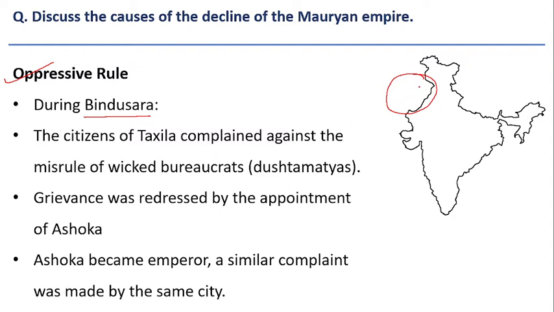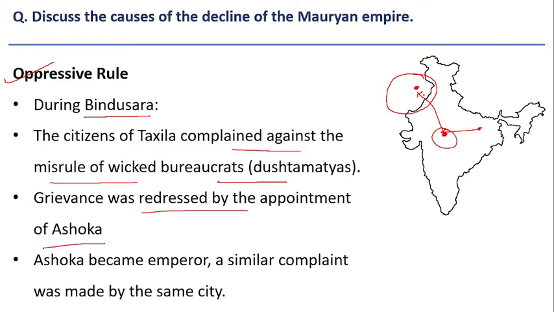During this time, the citizens of Takshila complained against the misrule of bureaucrats, the Dushtamatyas. When Ashoka was in the central part of India as Viceroy, Bimbisara sent Ashoka to Takshila to redress the grievances of the people. Grievances were addressed by the appointment of Ashoka. Ashoka came here and satisfied the needs of the people, and he suppressed the revolts.